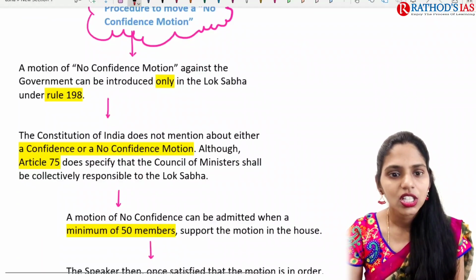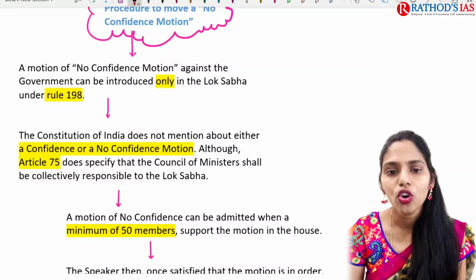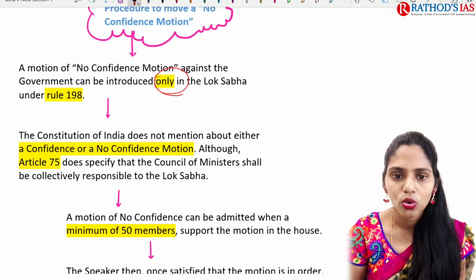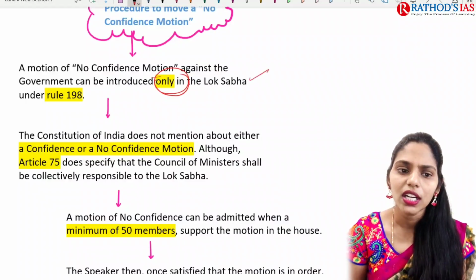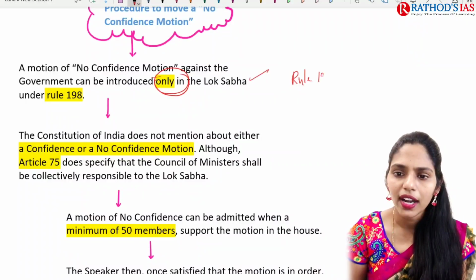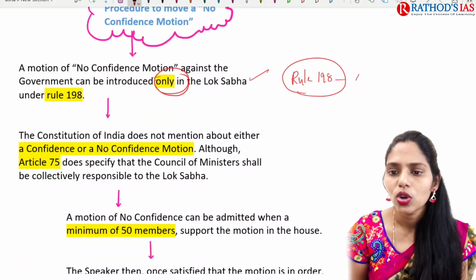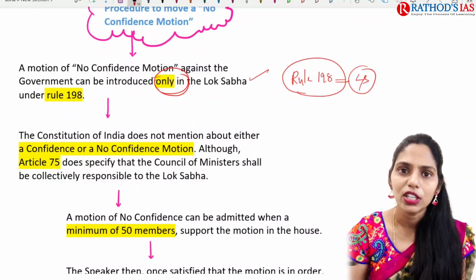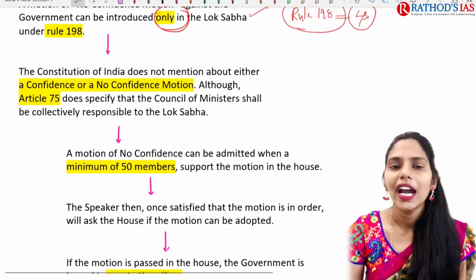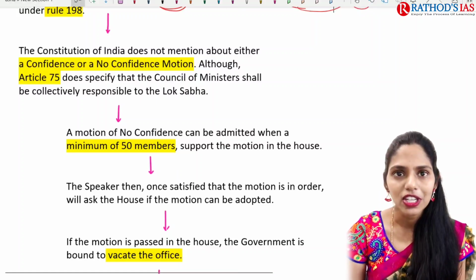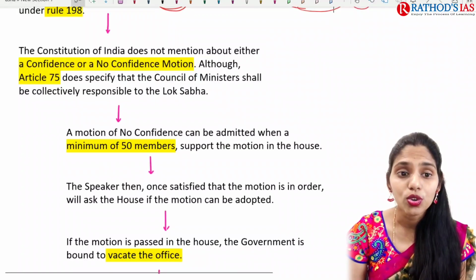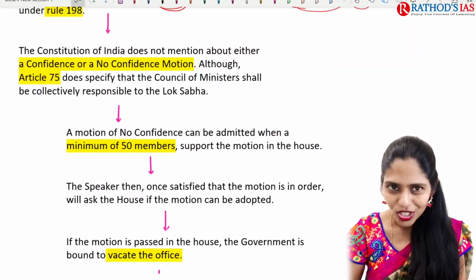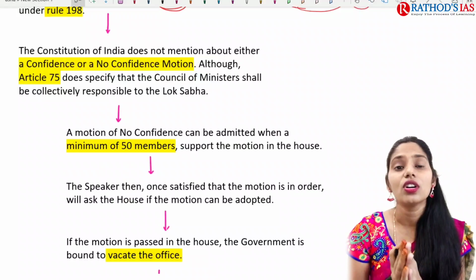So what is the procedure? The first one is that a motion of no confidence against the government will be introduced only in Lok Sabha. Only in Lok Sabha. It is written under Rule 198 of Lok Sabha. Under Rule 198 of Lok Sabha, it says that this motion can be introduced only in Lok Sabha. And the Constitution of India does not mention this no confidence motion, either a confidence or no confidence motion. Regarding this motion, nowhere in our Constitution is it written.